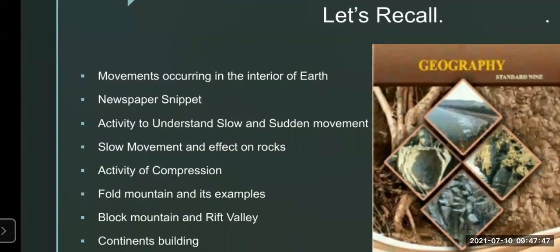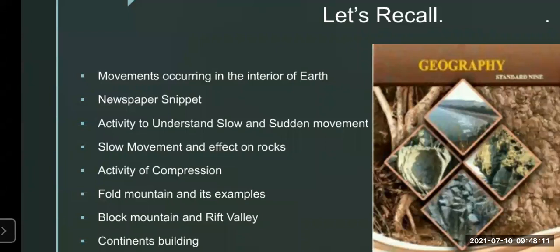Yesterday, we have learned about the movement occurring in the interior of the earth. In that, we have seen all the three layers of the earth interior, that is, the crust, the mantle, and the core, as well as how the movements are occurring in the interior of earth. We have learned with the help of diagram.